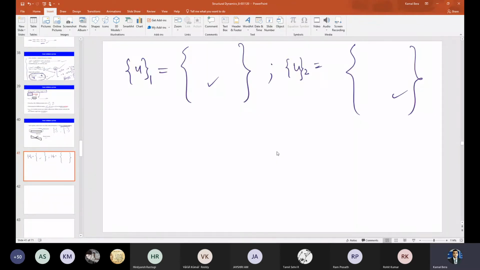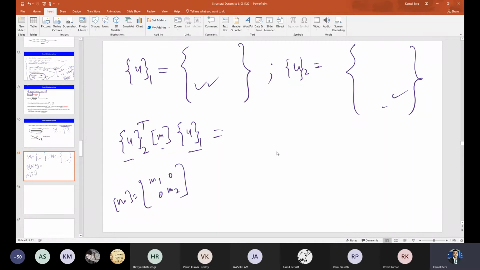If you have noted it down, then this is done. Now please do the calculation. Simple algebraic calculation, right? You are very good at least in algebraic calculation. Differentiation and integration might be difficult. The eigenvalue problem might be difficult. So do this calculation: U2 transpose M U1. You know what transpose is, right? Row will be column, column will be row. Please do that. You know U2, you know U1, just put them here. You know M, right? M is diagonal. M is nothing but M1 0 0 M2. Everything you know.